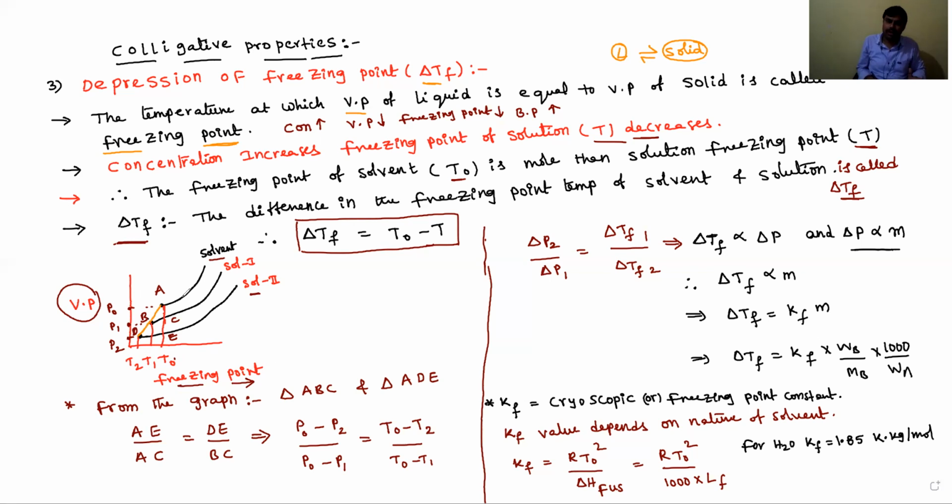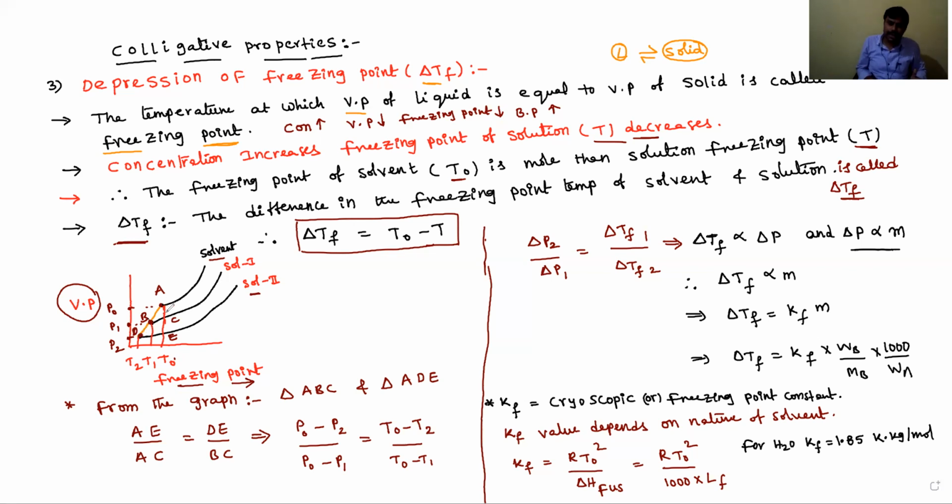From the graph, point A is the freezing point temperature of the solvent, B is that of solution 1, and D is that of solution 2.